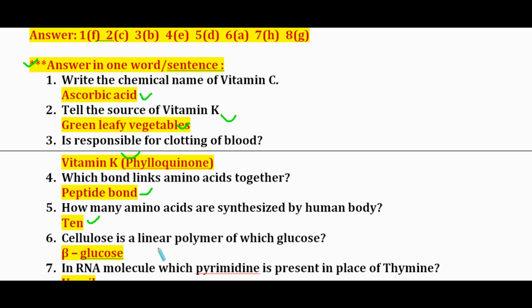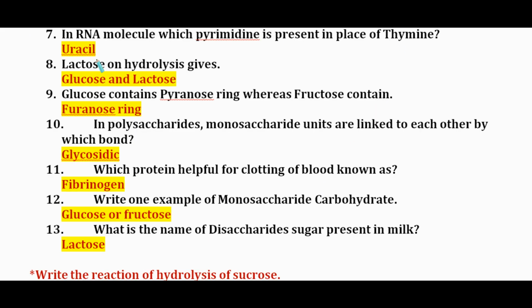How many amino acids are synthesized by the human body? 10. Cellulose is a linear polymer of which glucose? It is beta glucose. In RNA molecule, which pyrimidine is present in place of thymine? It is uracil. Lactose on hydrolysis gives glucose and galactose.